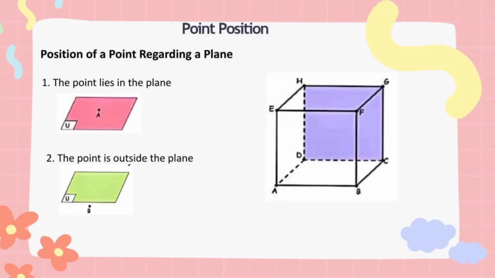Position of a point regarding a plane. 1. The point lies in the plane. It can also be interpreted that the plane passes through the point. 2. The point is outside the plane. The point lies outside the plane. It can also be interpreted that the plane does not pass through that point at all.